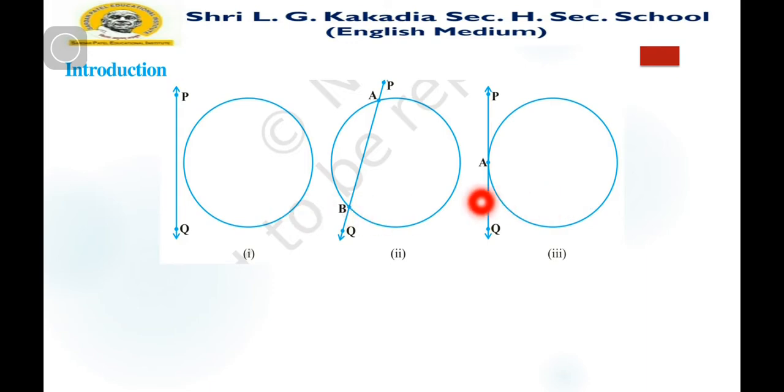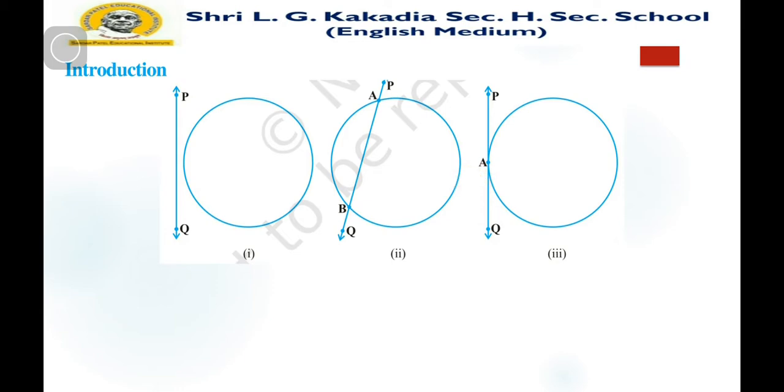So there are three figures here. If the line does not cut the circle at any point, then it is not intersecting. If the line passes through the circle, it cuts at 2 points, or it can pass through only 1 point.